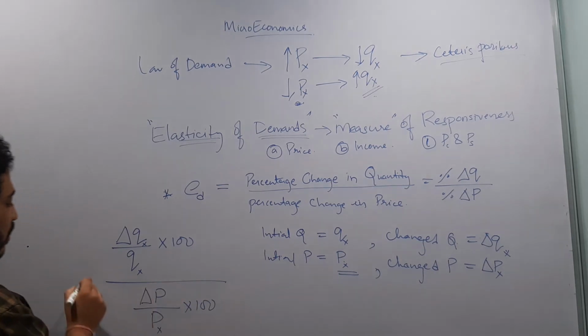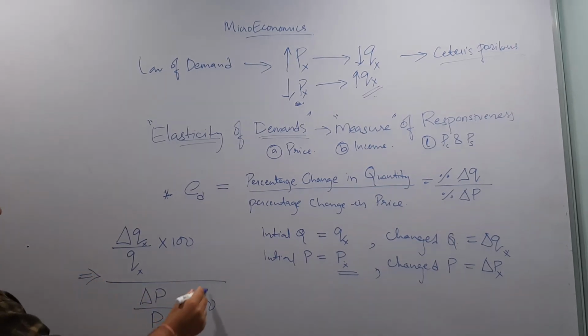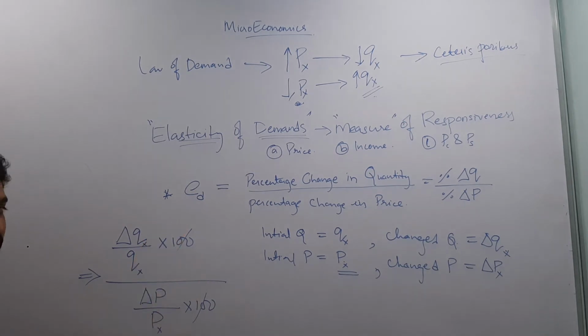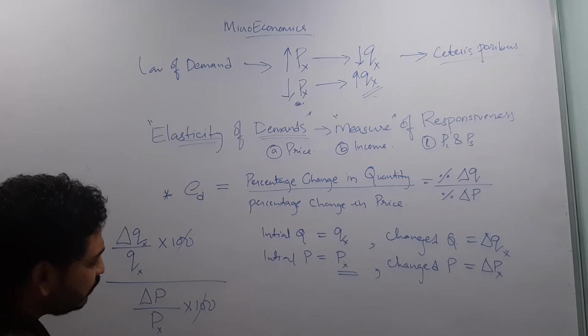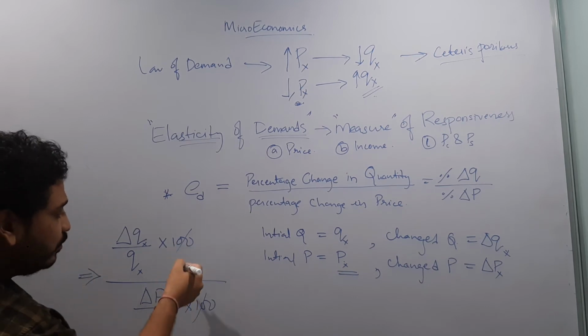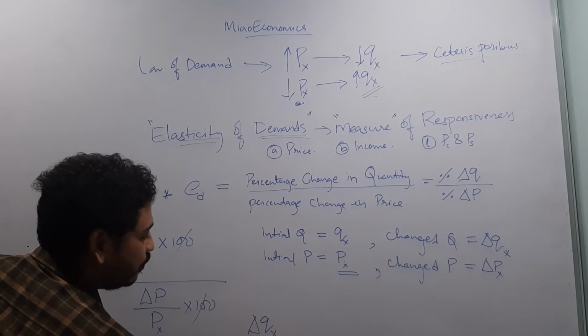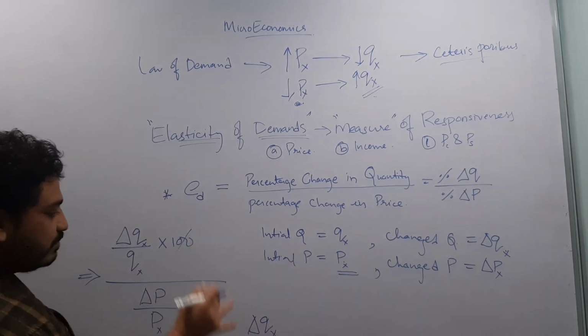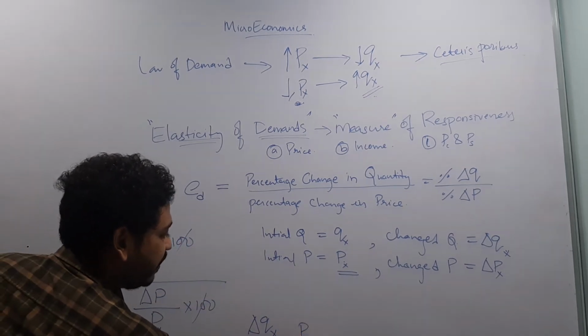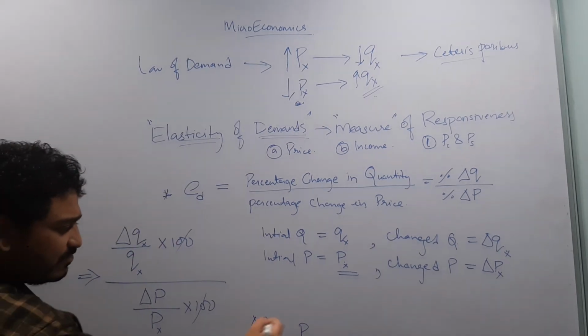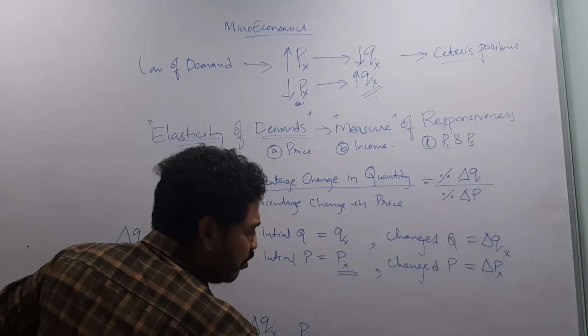Now I can cancel out the hundreds, and when you take this in the numerator, P will go up and delta P will come down. So the next step is delta Qx divided by Q, into Px upon delta Px. I hope you guys are with me.